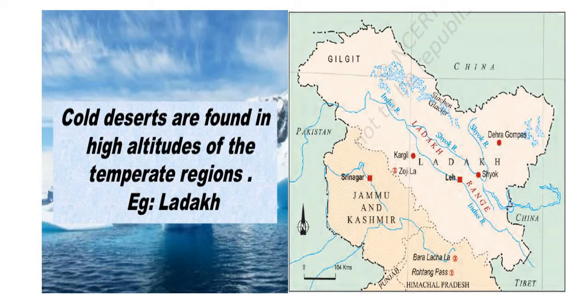When we talk about India, the Ladakh region is the best example of a cold desert. Most of the time it is covered with snow, where the temperature is very low.